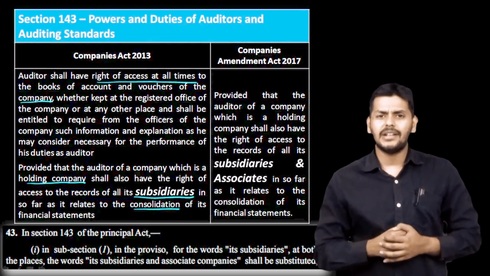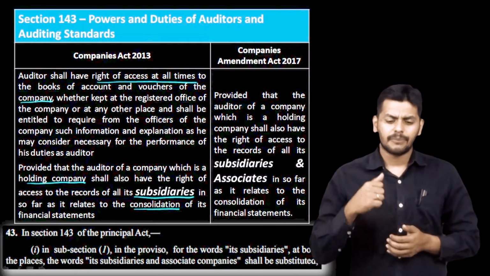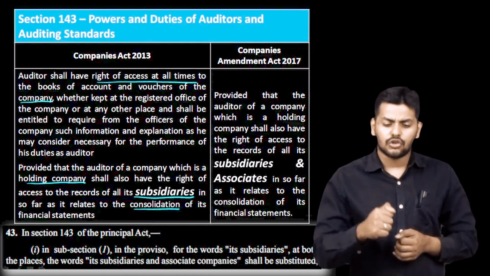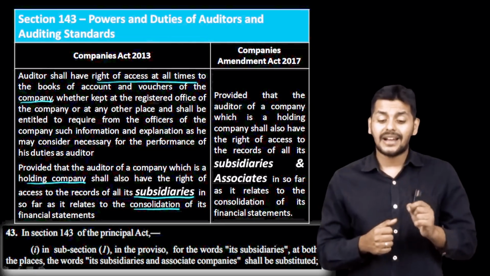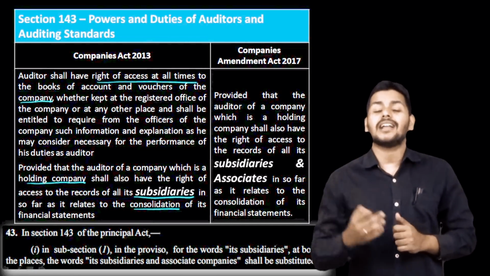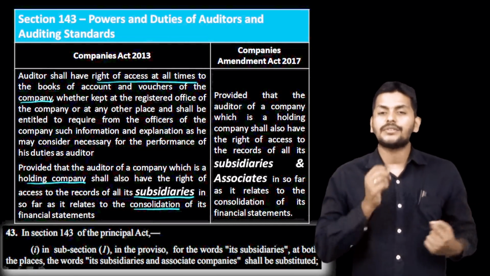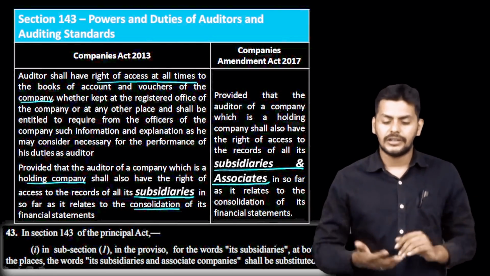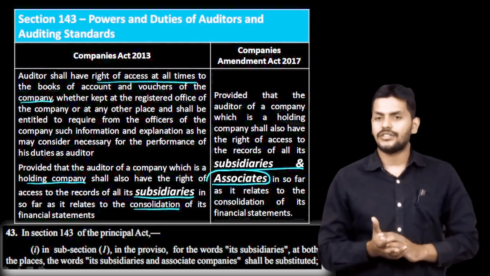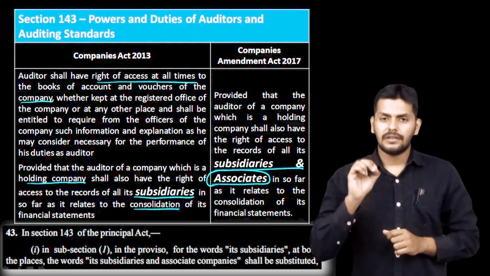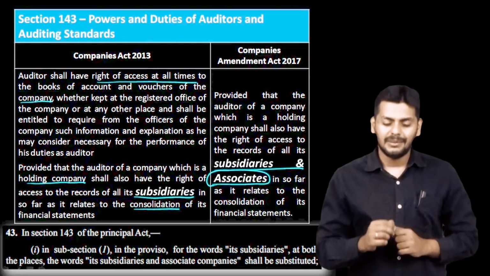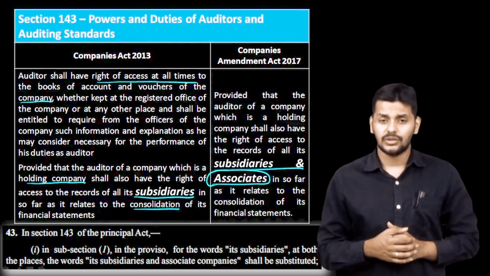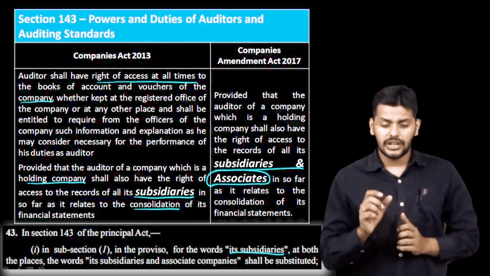So what is the amendment in the 2017 Act now? Provided that the auditor of a company which is a holding company shall also have right of access to subsidiaries and associates. So the word subsidiaries now has to be read as subsidiaries and associates insofar as it relates to the consolidation of financial statements. Small and simple change. For the word its subsidiaries, now shall be substituted the words its subsidiaries and associates. So that's it. Very simple and small change.